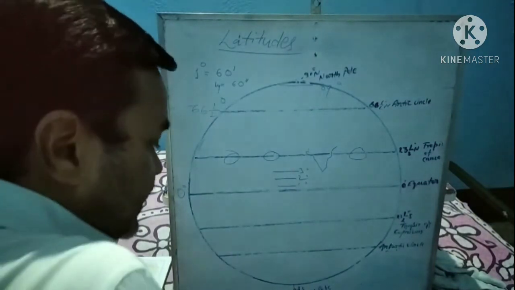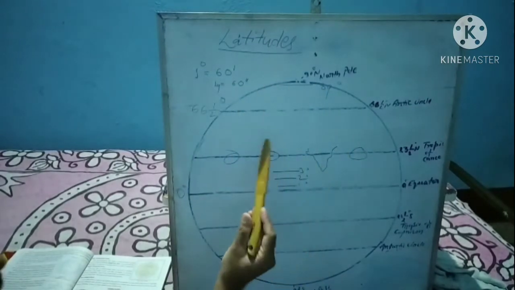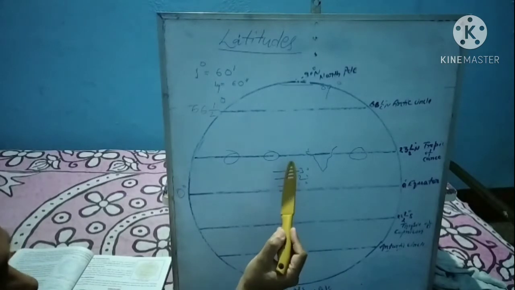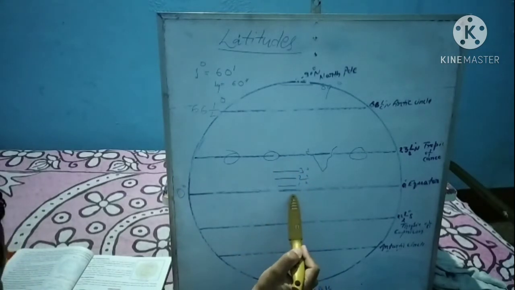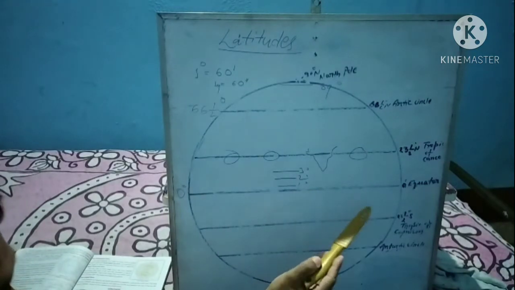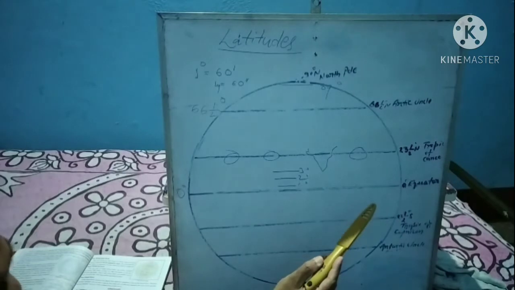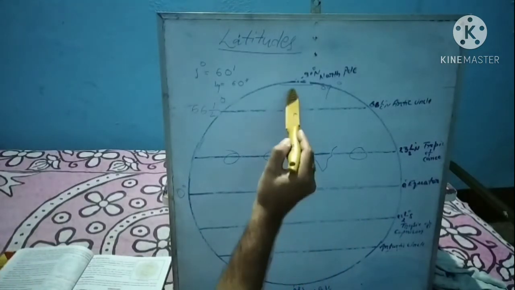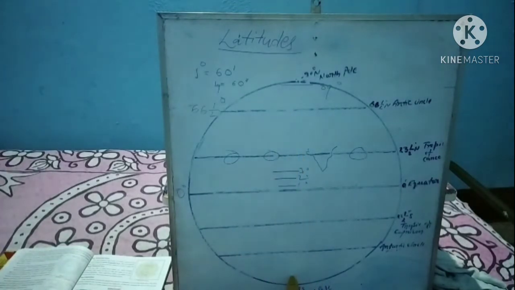Here is one important thing. In our globe, all these numbered lines are not important, meaning 1 degree, 2 degree. Only some are more important. Like 0 degree is important because 0 degree latitude is known as the equator. In Hindi it is known as Bhumadhya Rekha. It means it divides the earth into two parts, one part and another part: northern hemisphere and southern hemisphere.